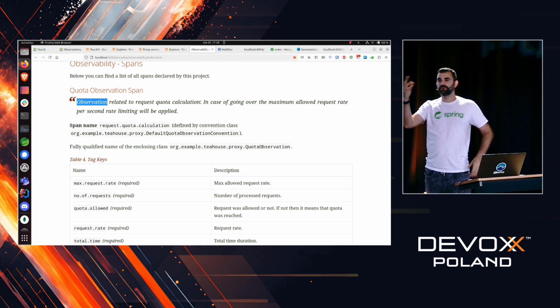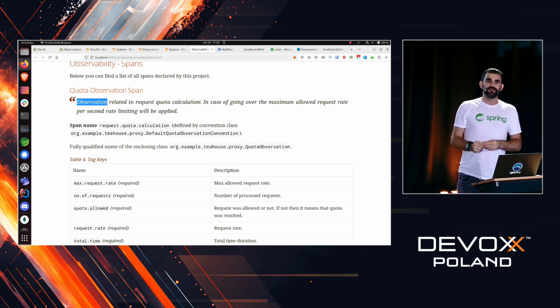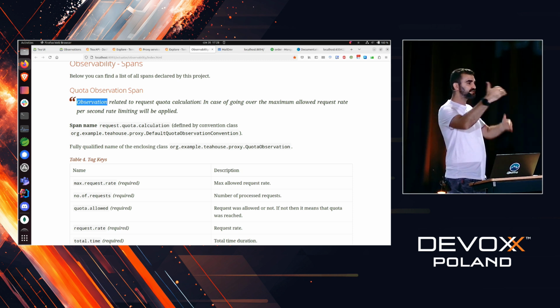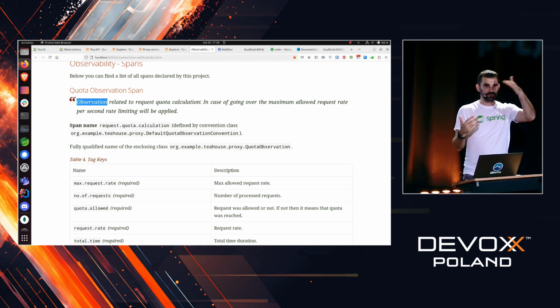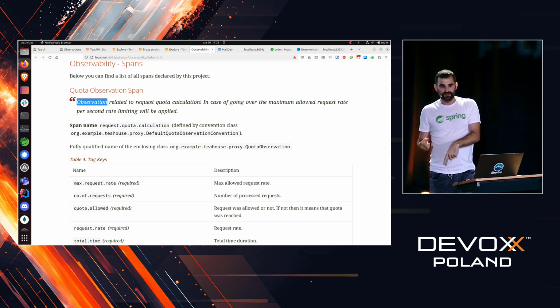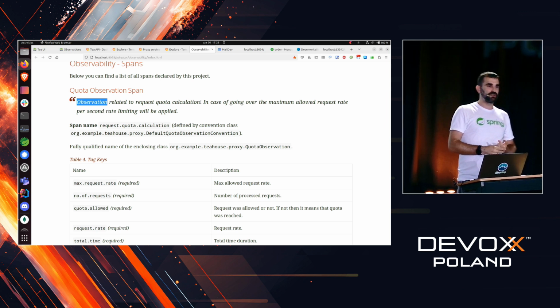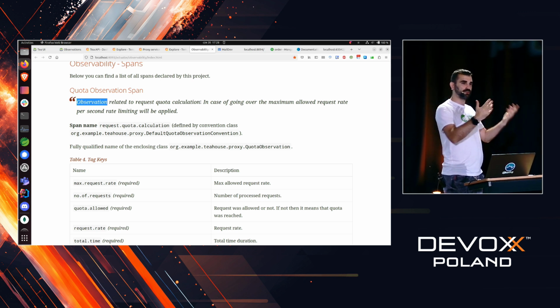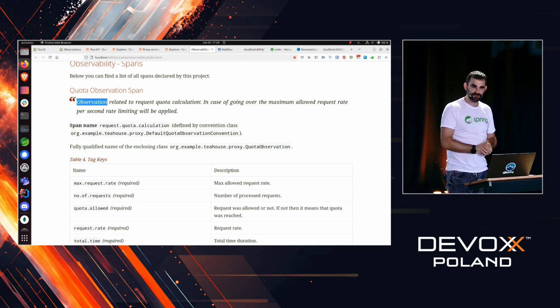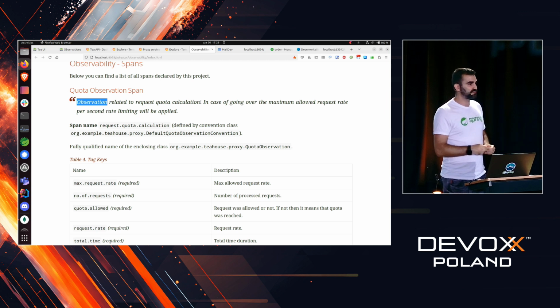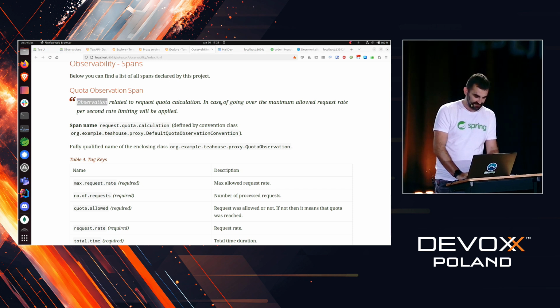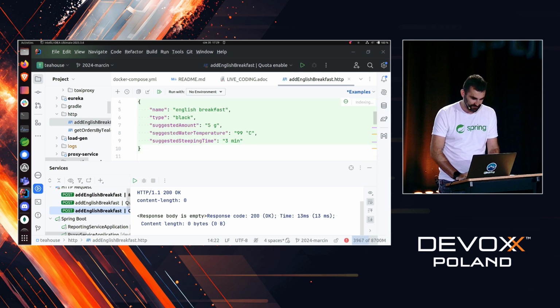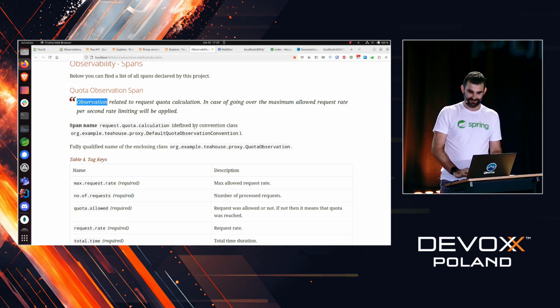Oh, so we have a quota for requests. That means that we have reached the maximum amount of requests in the cloud, and now rate limiting got applied. So what we have to do is either wait, for example, 24 hours until the quota gets refreshed, or ask our managers to swipe the card and refresh the quota. That's exactly what we will be doing, because believe it or not, I have a dedicated endpoint for that.